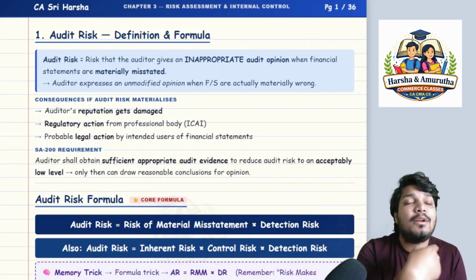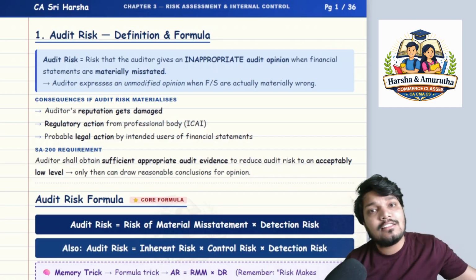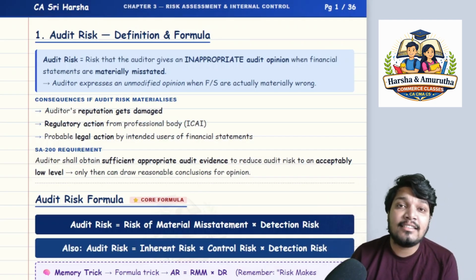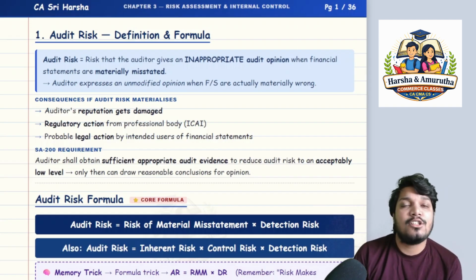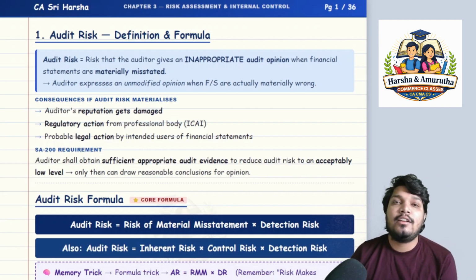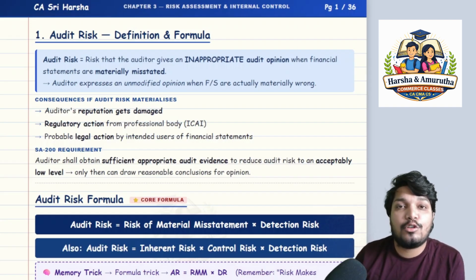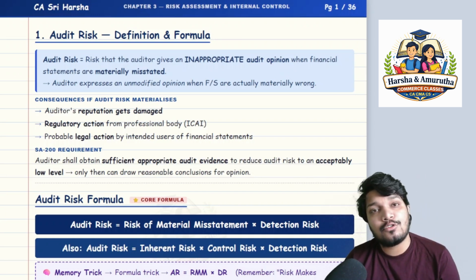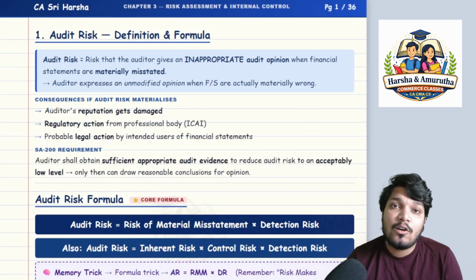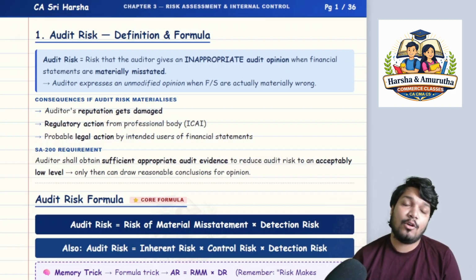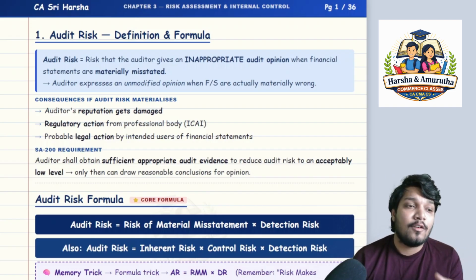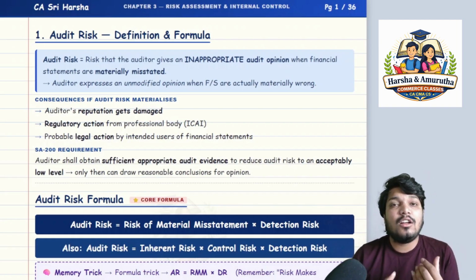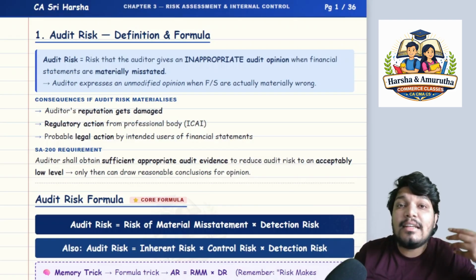Okay, auditor expresses an unmodified opinion when financial statements are materially incorrect. That is the risk, underlying risk auditor carries right from the start of the audit till the end of the audit, and so on and so forth also, because regulators can come and ask even after 3 years and 4 years also, but still that risk lies on the auditor. Okay, what if the risk, audit risk, materializes? So far we are understanding the risk. Okay, what if this risk materializes?